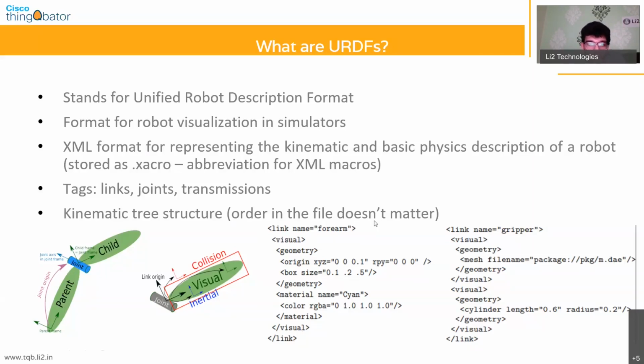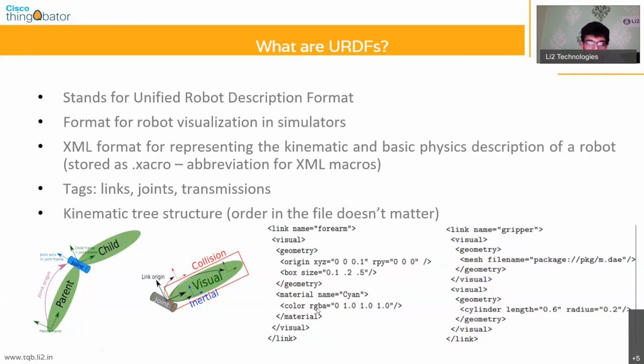So this is just a small excerpt of what it looks like. Every time you define a link, you'll need to give it a unique name. Then you can describe the visual properties of that link, the geometrical properties, the origin properties, and then the RPY, which stands for roll, pitch, and yaw. These values are also assigned, and then this box size is basically a bounding box that encapsulates the entire three-dimensional structure. For the material name, suppose you have a robot made of mild steel; in that case, you'll name it accordingly.